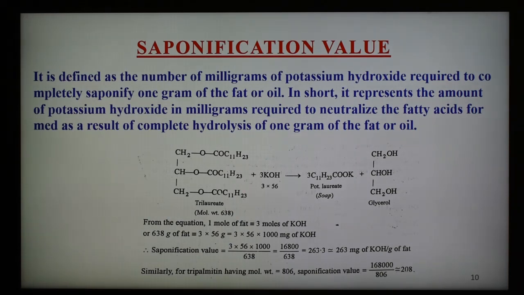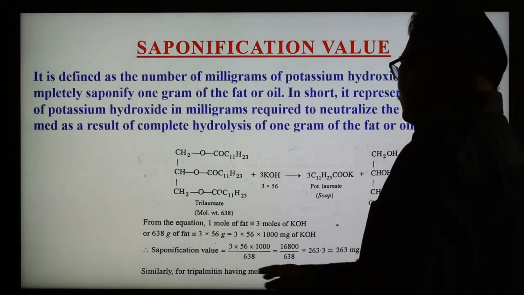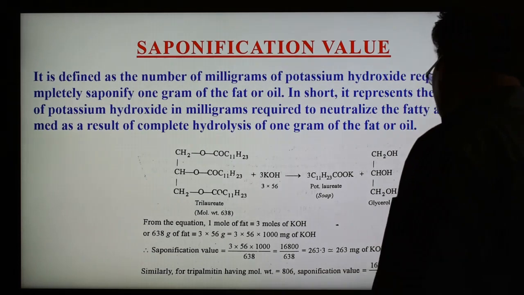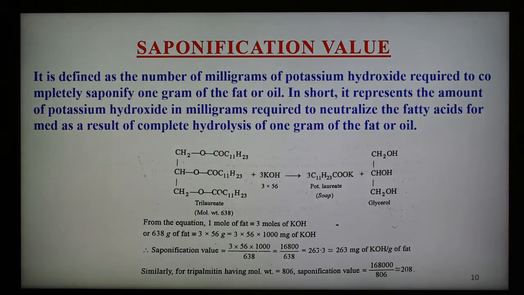In this way, saponification value can be determined. Similarly, if the molecular weight of tripalmitin is given as 806, then by dividing, we get 208. In this way, the saponification value can be determined.